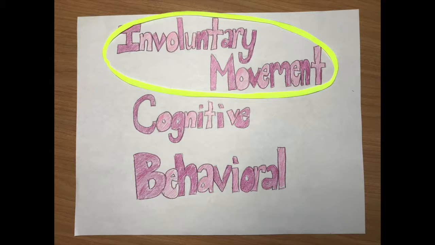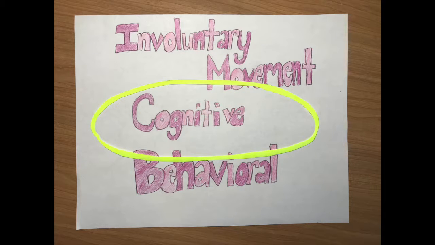Now we're going to get into the cognitive aspect. People who suffer from Huntington's have trouble making decisions because the ability to concentrate becomes difficult. Sometimes if you ask them a question, there will be a delay in the response time because it takes longer for them to process what has been said.